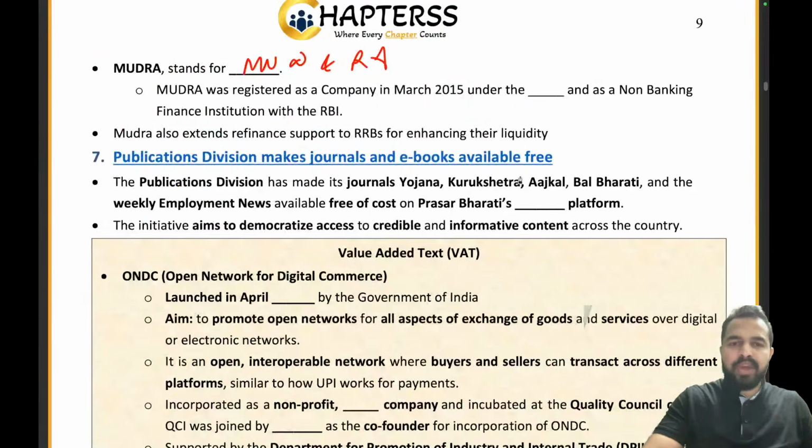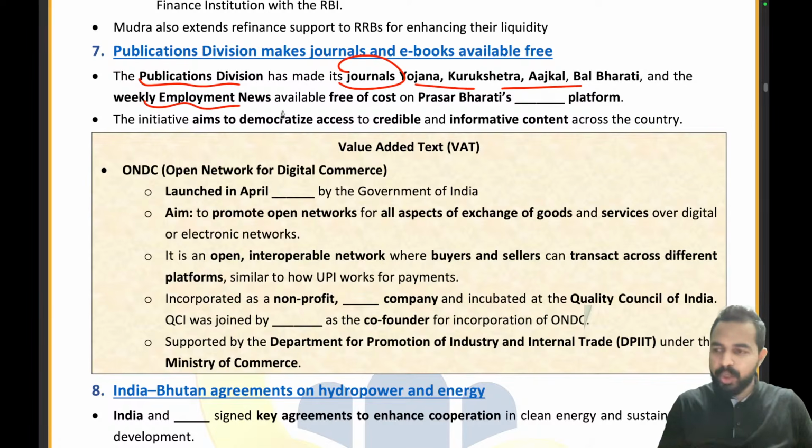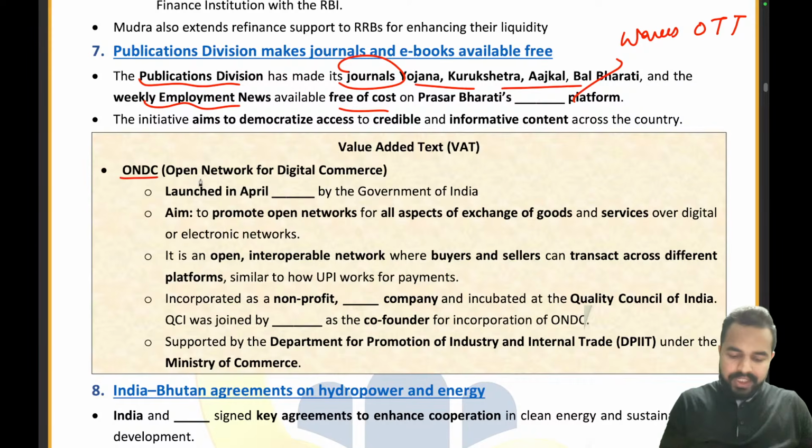Let's move on to the quick recall. First question for all of you. Publication Division made its journals Yojana, Kurukshetra, Aajkal, Bal Bharti and the Weekly Employment News available free of cost on Prasar Bharati's which platform? It is Waves, the OTT platform. Absolutely right. Now the ONDC was launched in April, which year?